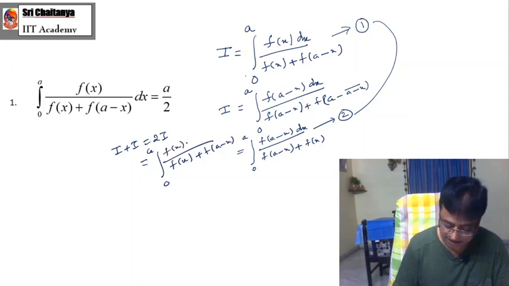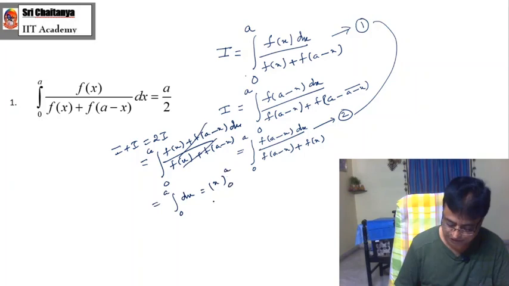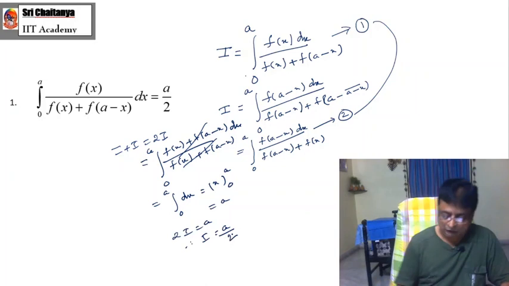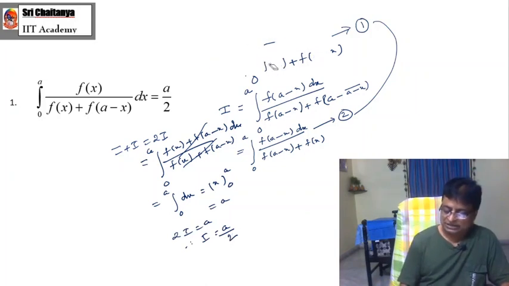Similarly, after adding, you get the same term in the numerator also. By cancelling these two, you will get integration 0 to a dx, which is nothing but x under limits 0 to a. Therefore, it is a. 2I is equal to a. Therefore, I is equal to a by 2. See how beautifully we presented here. And this is the model.